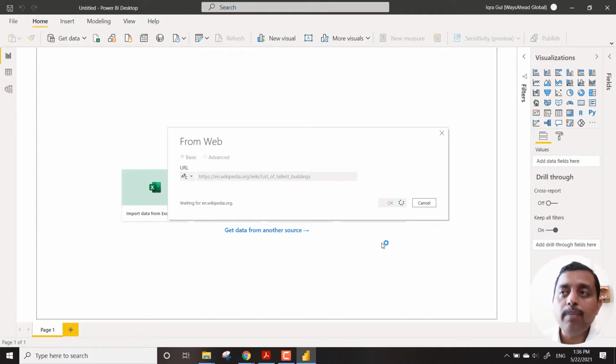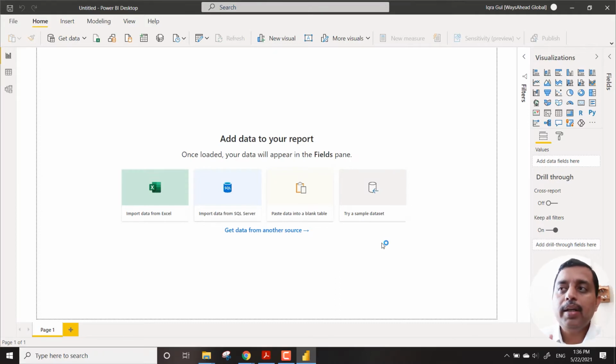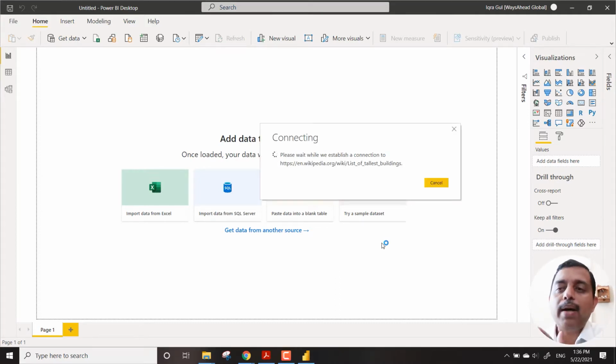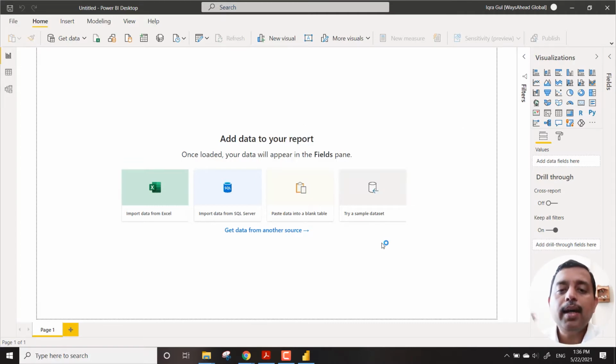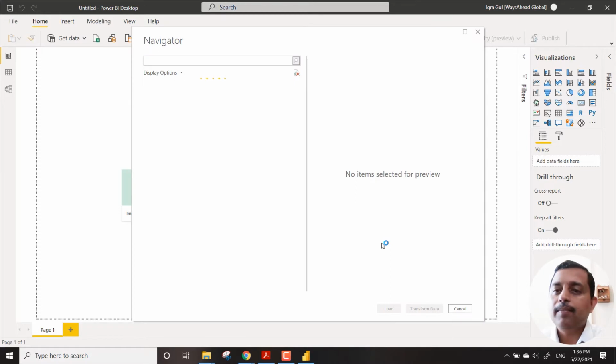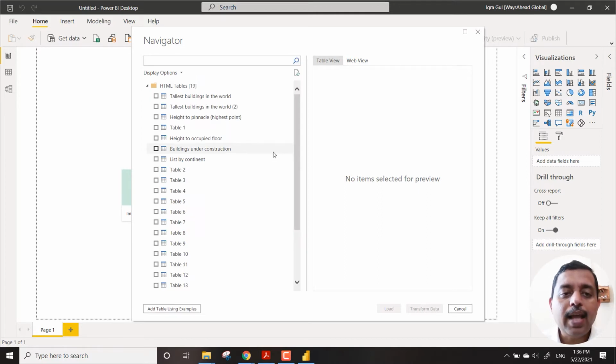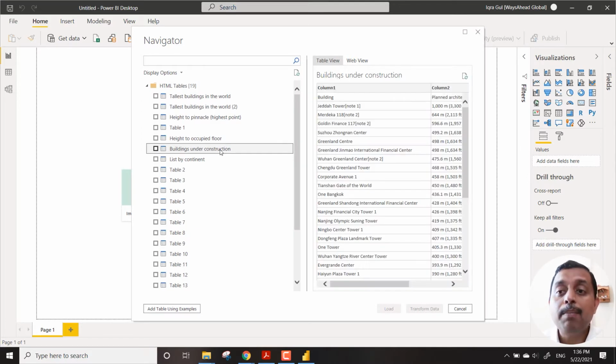First time when you do it, it might ask for authentication, just say anonymous, and you should be going past this and heading towards the data. So the Wikipedia data that you saw on screen is now available to you in Power BI. This is the hint. Now you carry on with your capstone assignment.